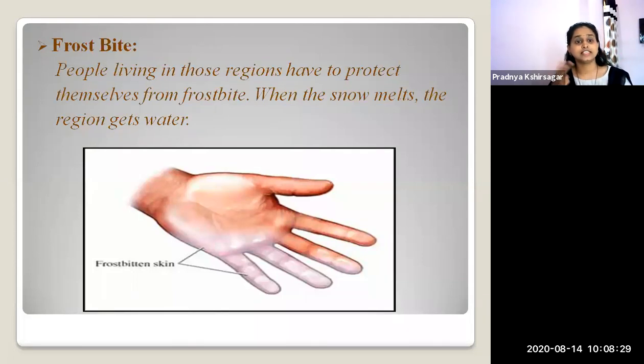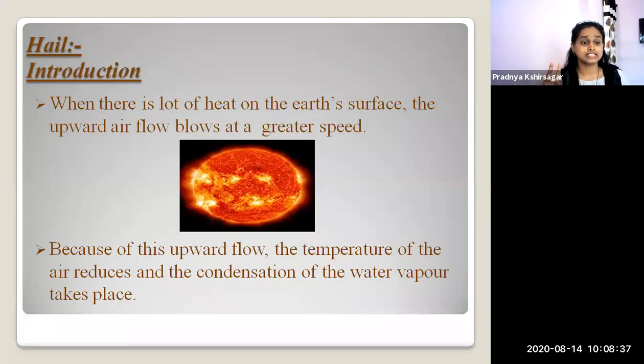Now next, the second major form of precipitation is hail. Let's start the introduction of hail. In the previous topic we have learned that on the earth's surface the distribution of water is unequal. But when there is a lot of heat on the earth's surface, the air blows upward at a very great speed.